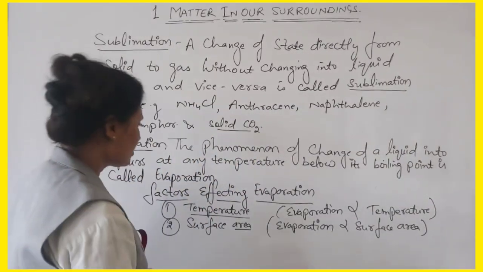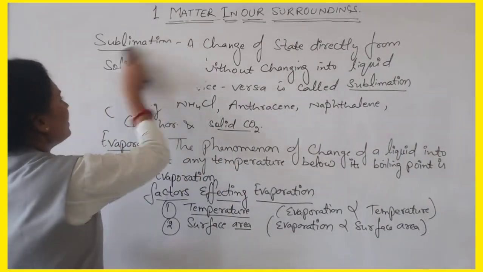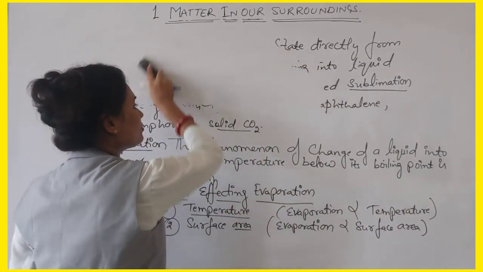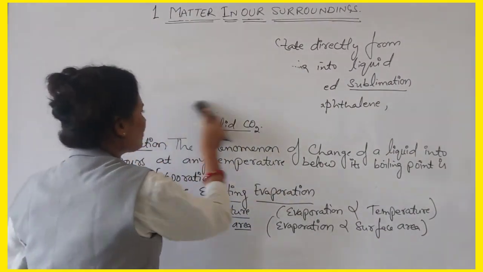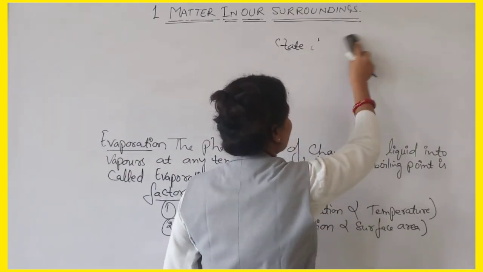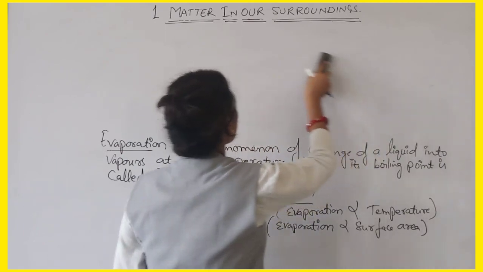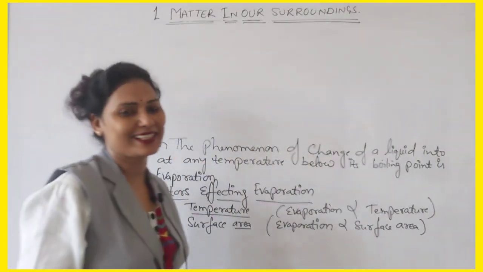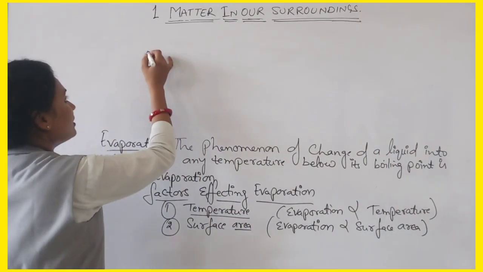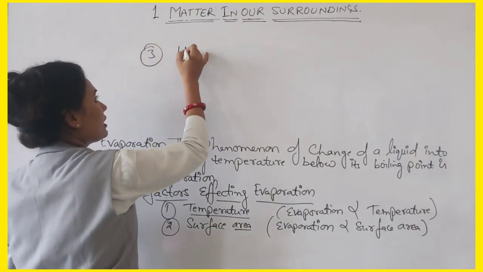The next factor is humidity. Humidity is inversely proportional to evaporation. It means if the humidity is more, then evaporation becomes less. And if the humidity is less, then evaporation becomes more. So the third point is humidity.